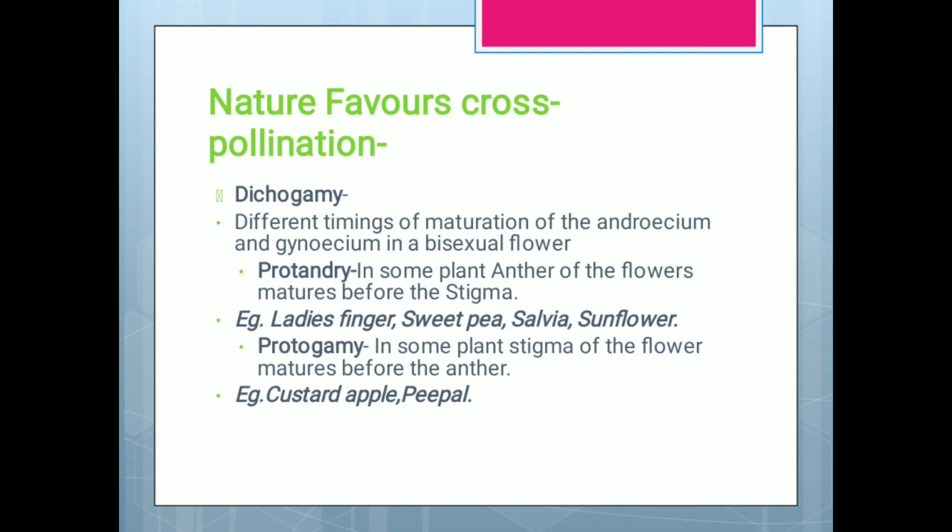When the anther is ready to give pollen grains, the stigma is not mature. The other is protogamy, wherein the stigma matures before, but there are no pollen grains. So cross pollination has to take place in these, because when this plant has only gynoecium matured, at that time the other plant may have androecium matured, and when androecium is matured in this plant, gynoecium will be matured in that plant. So this is important.